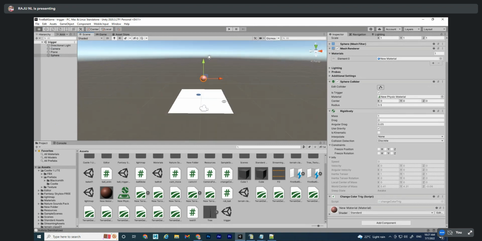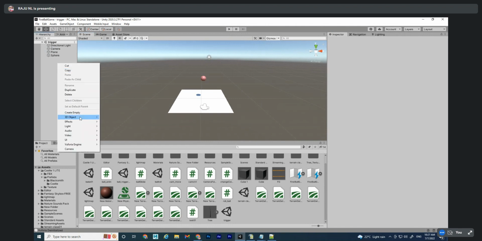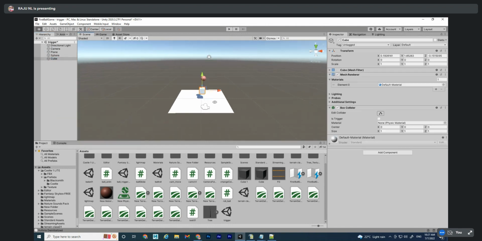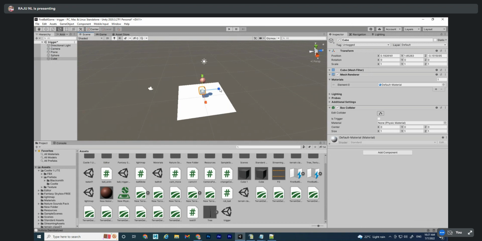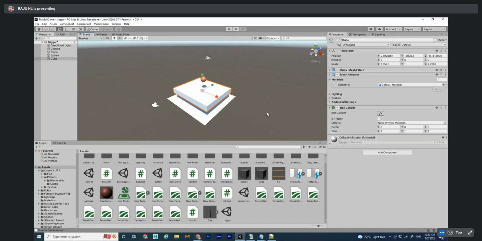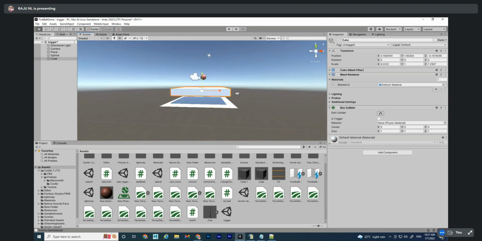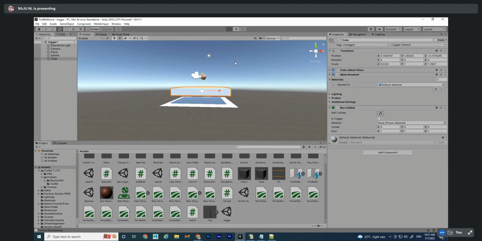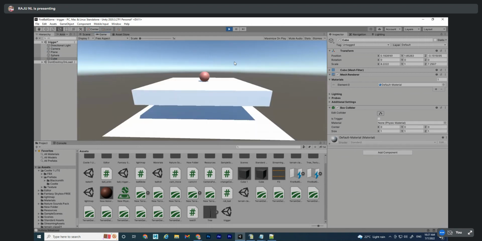Do one thing, add a cube. Cube. Now, falling down.